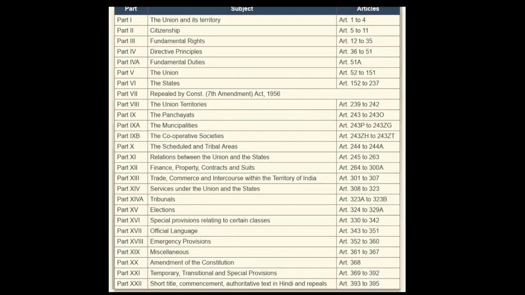Now we talked about the union, the state, the union territories, then panchayats, then municipalities. But even after that, there is another smaller unit beyond this, and that we see in the cooperatives. The cooperative societies are also a kind of group of people. They have to be administered in a certain way, and for that we also have a special provision, Part 9B of the Constitution, just next to that.